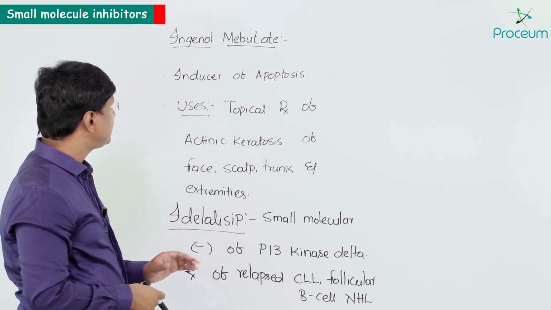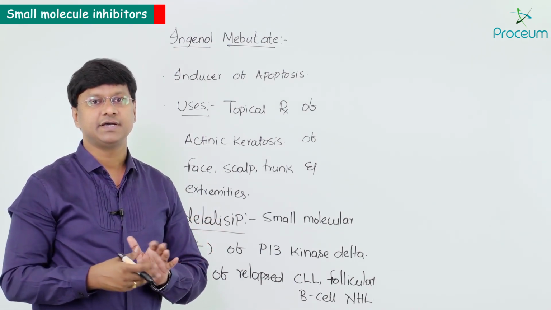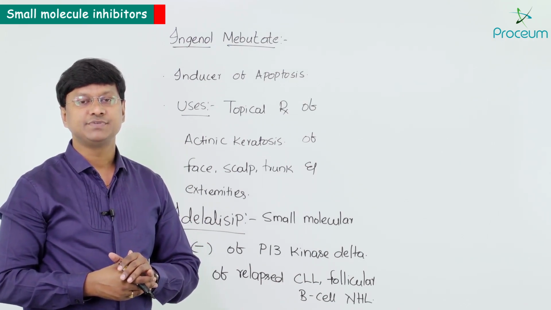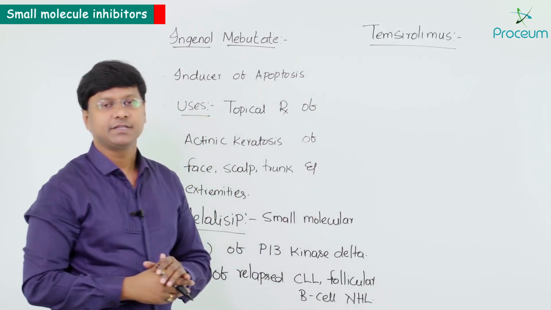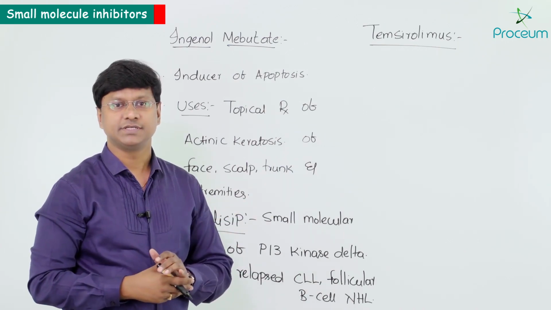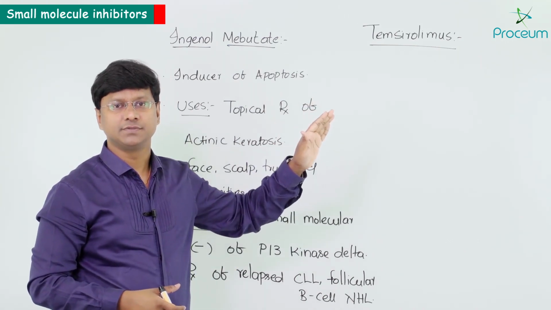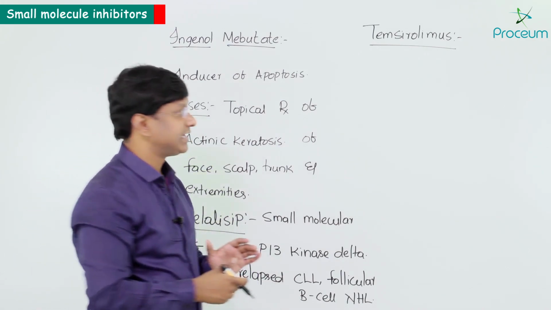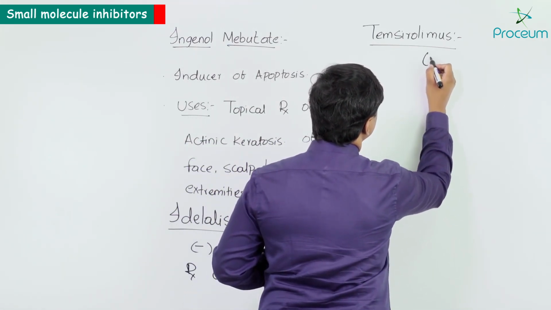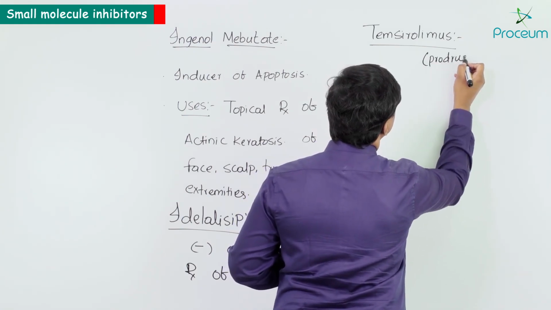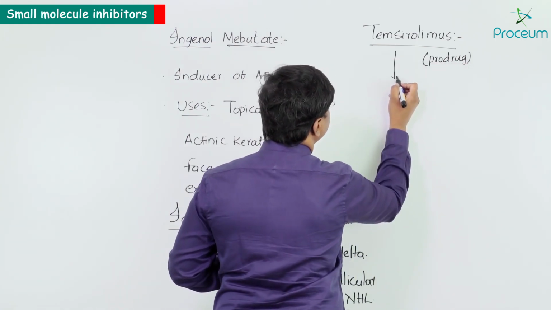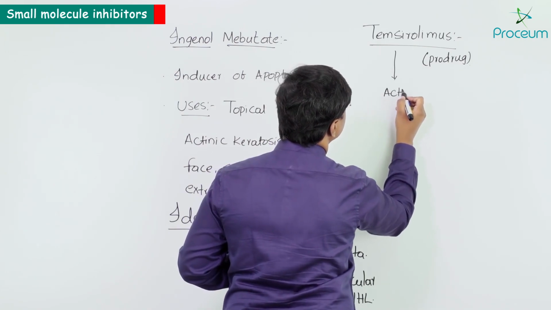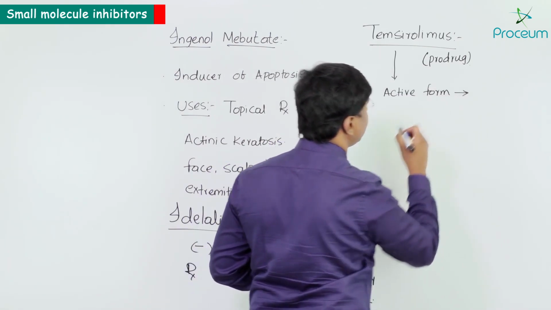Next, after having discussed idelalisib, we have another drug which is called Temsirolimus. This particular drug is actually a prodrug, and this is converted into an active form that is called sirolimus.